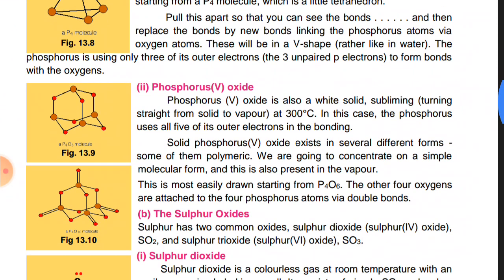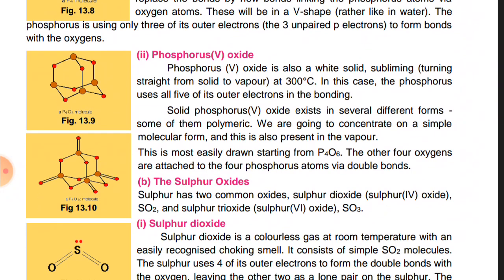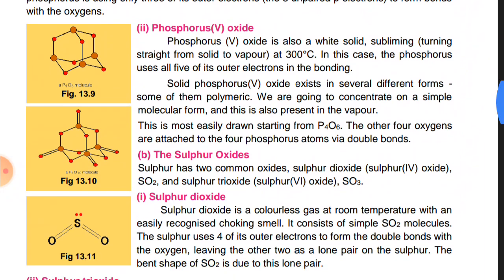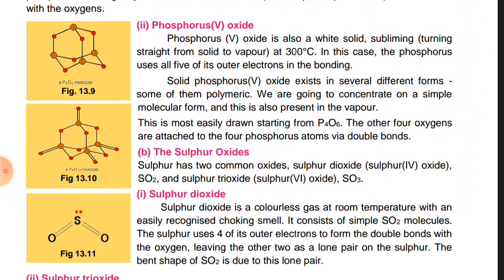Next is phosphorus 5 oxide. The structure of phosphorus 5 oxide is given in this figure, and its melting point is 300 degrees Celsius. It is a subliming solid which directly converts into the vapor state without passing through the intermediate liquid state. You can practice the structure.